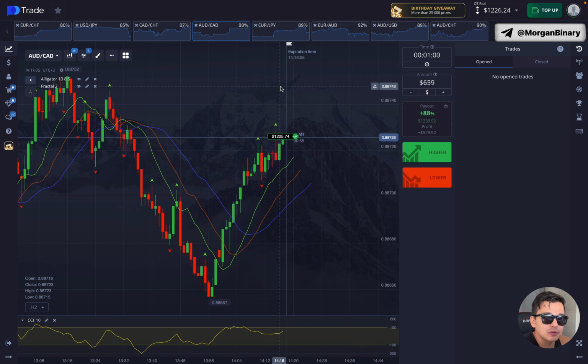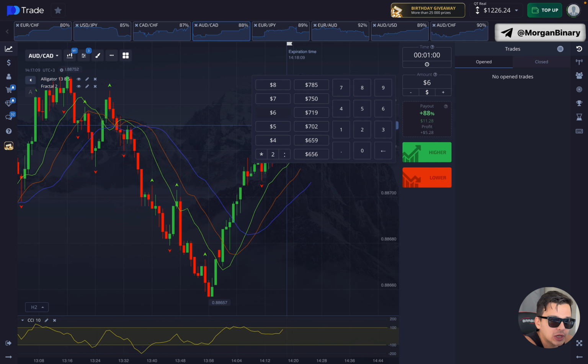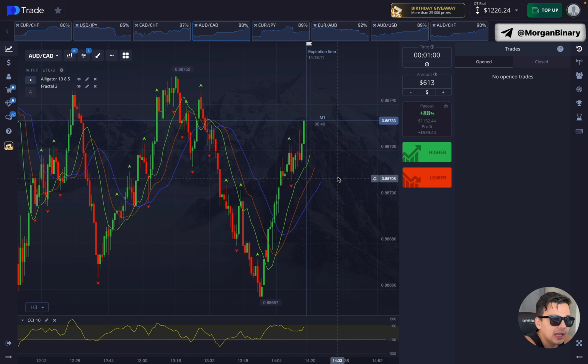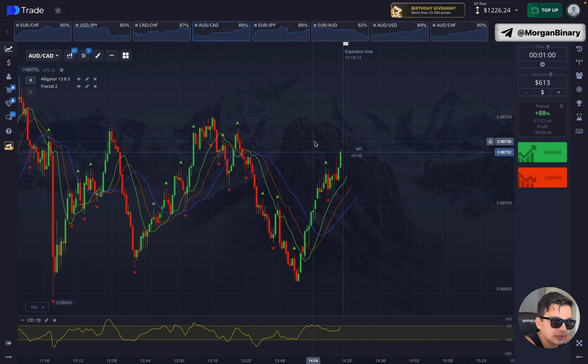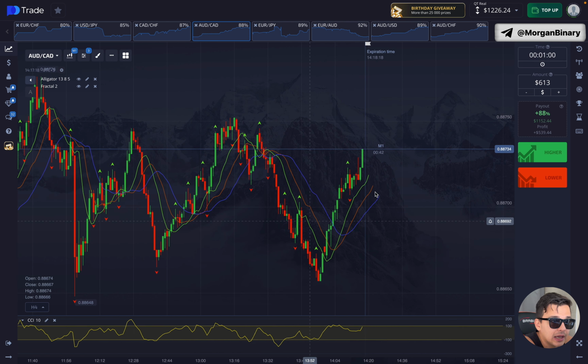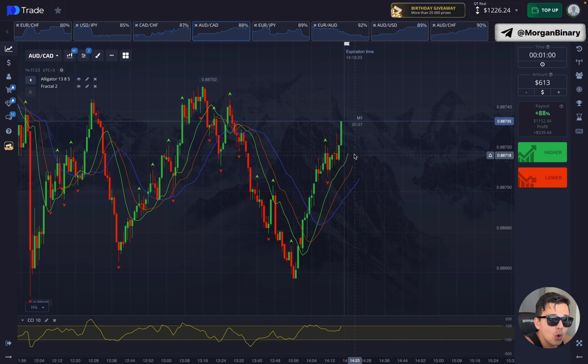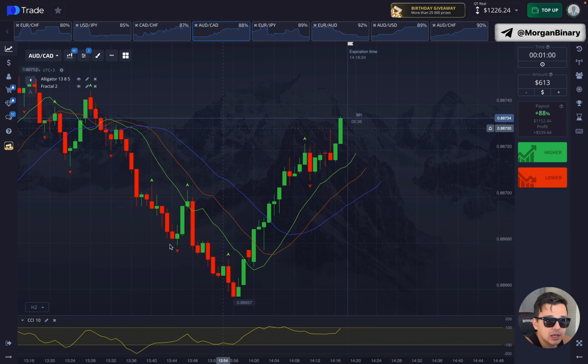Let's change the amount of the value of the trade. I will put $613 and now open two trades for the full amount of my balance. In general, the entry of the trade was relatively uncomplicated. As you can see, the movement has gone up, and in this case, always look for a deal after some price pullbacks and open in the direction of the trend. Let's continue and I'll pick up the next currency pair.